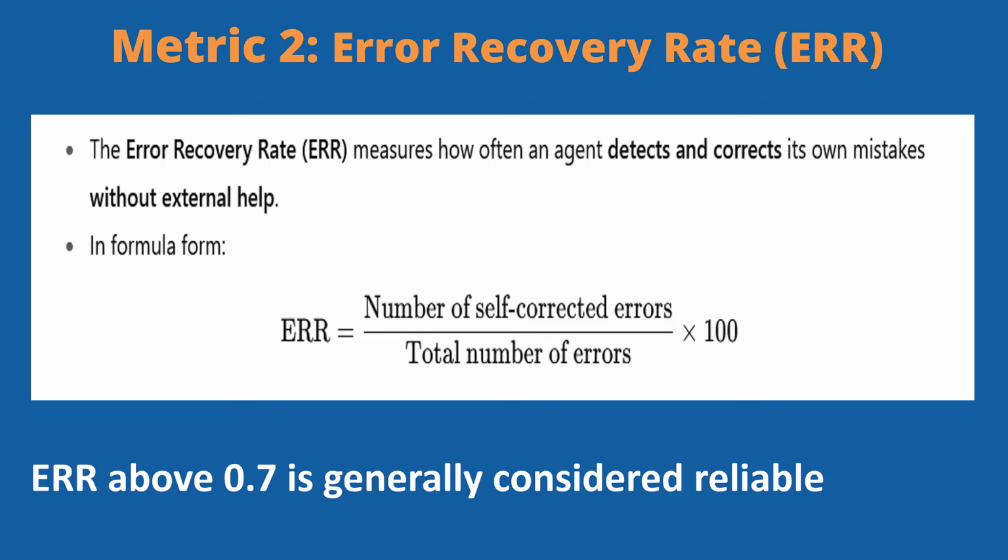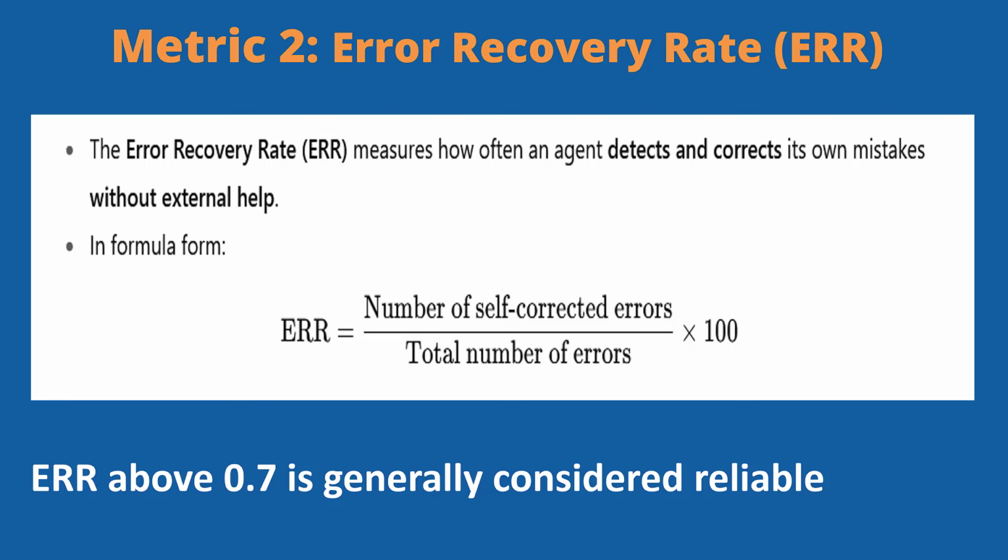The error recovery rate measures how effectively an AI agent can identify and fix its own mistakes without external guidance. It reflects the agent's self-awareness and autonomy, which is a key trait of agentic AI systems. A higher ERR indicates greater reliability and adaptability.